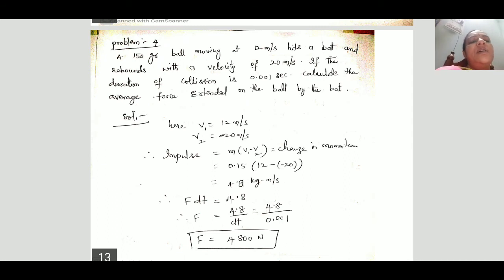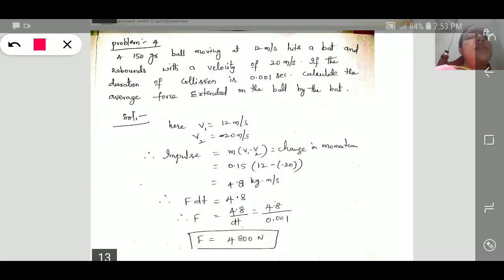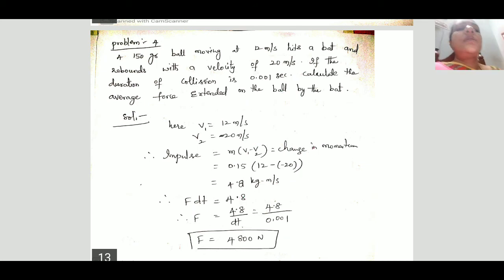Same formula, just what is v1 you have to see, what is the initial velocity, final velocity, impulse, change in momentum, and then next average force. Same method, right? So you get answer 4800 newtons. So this is about today's class.